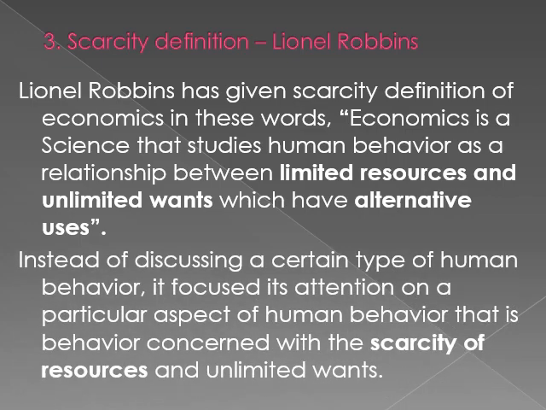For that, we are going to understand this. Now, what he's saying is that instead of discussing a certain type of human behavior, it focused its attention on a particular aspect of human behavior. And that behavior is concerned with the scarcity of resources and unlimited wants. What Lionel Robbins is doing over here is that he's not talking about all kinds of aspects of human behavior, but he's focusing upon one kind of human behavior, which is concerned with the scarcity or the lack of resources and the unlimited wants of the humans. Now let's move further.